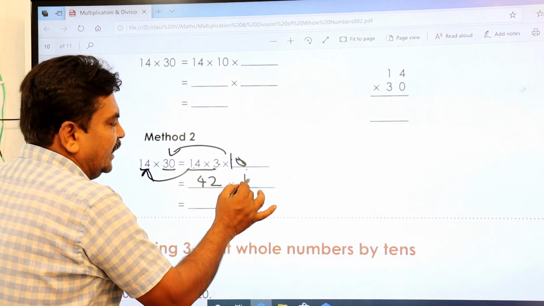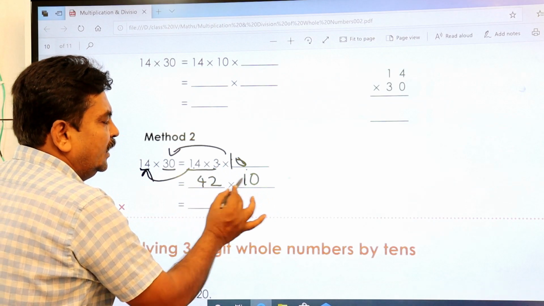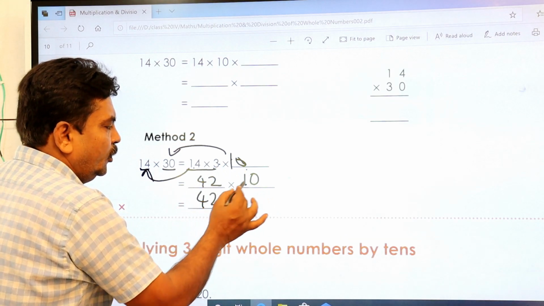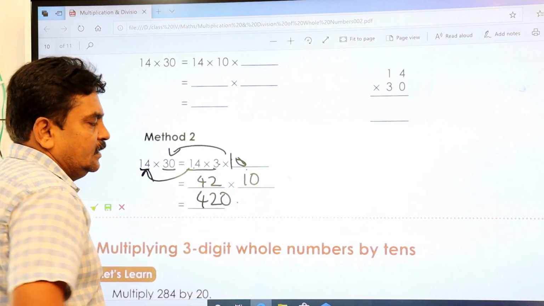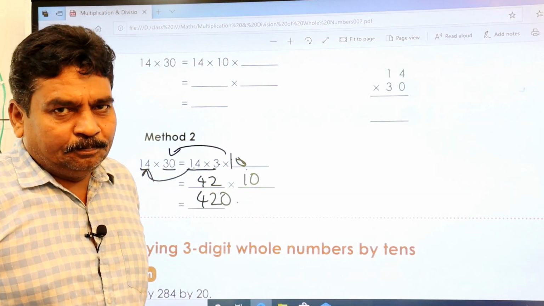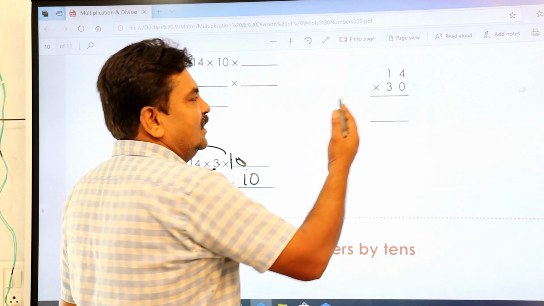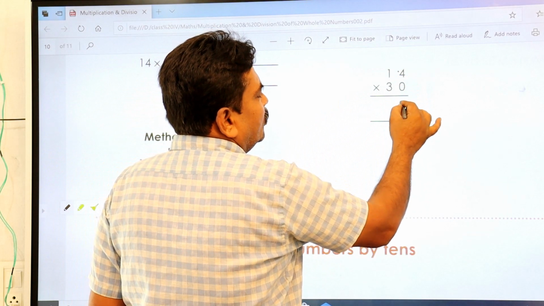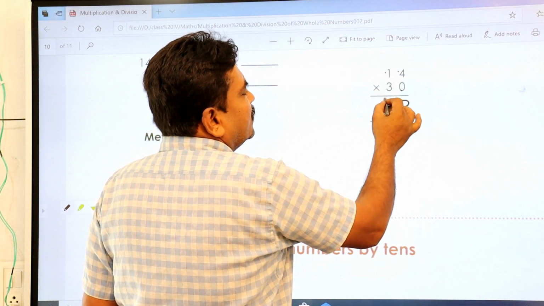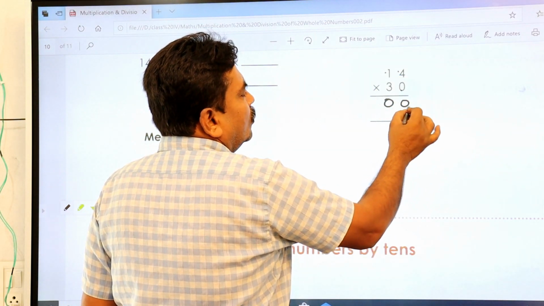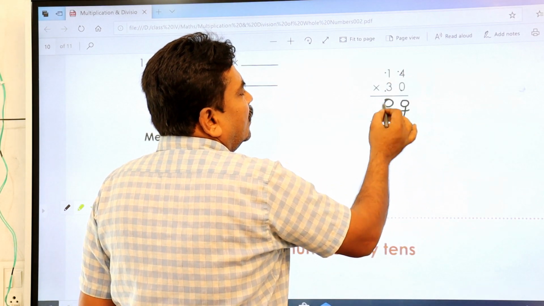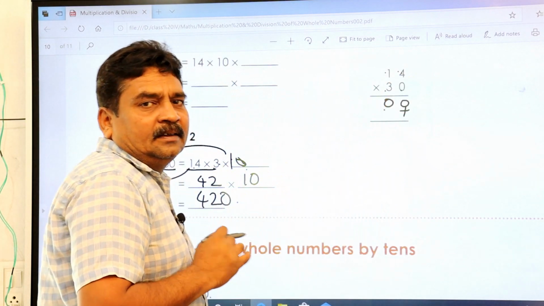And this is 10. So 420, 42 into 10, I told you, you copy this 0 as it is. It becomes 420. And the third method is this. 0 4s are 0. 0 1s are 0. Plus 3 4s are